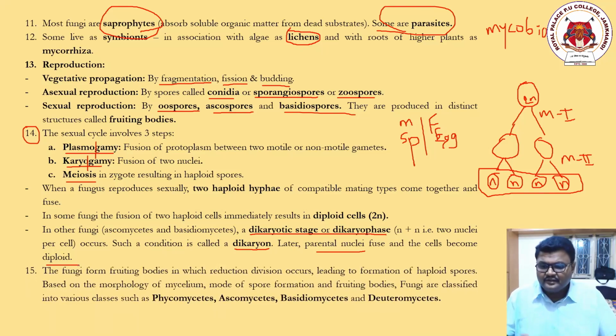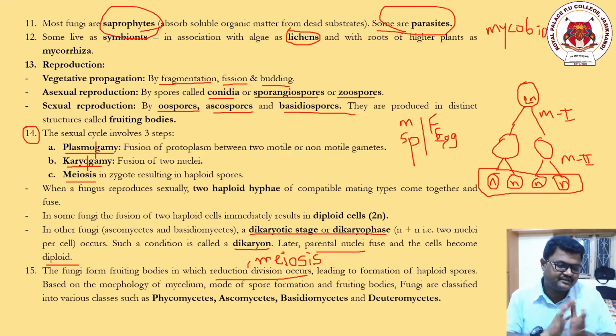Next, the fungi form fruiting bodies in which reductional division occurs. Reductional division is nothing but meiosis. Meiosis is also called reductional division. We already studied it, leading to the formation of haploid spores. There are 4 haploid spores, as we discussed. Based on the morphology of the plant body or mycelium, mode of spore formation and fruiting bodies, fungi are classified into some other sections.